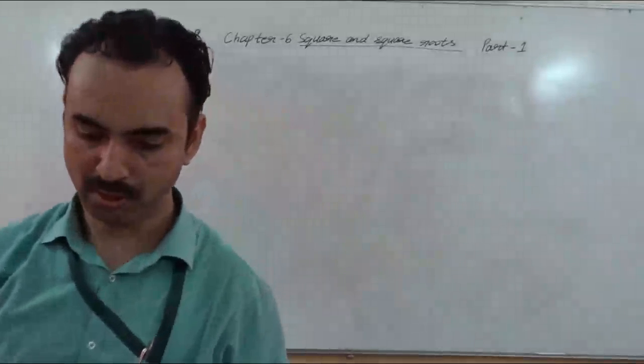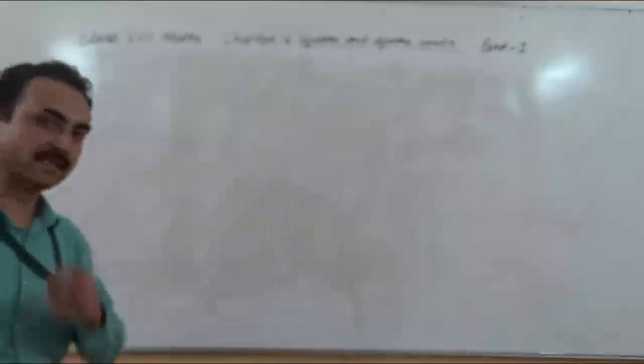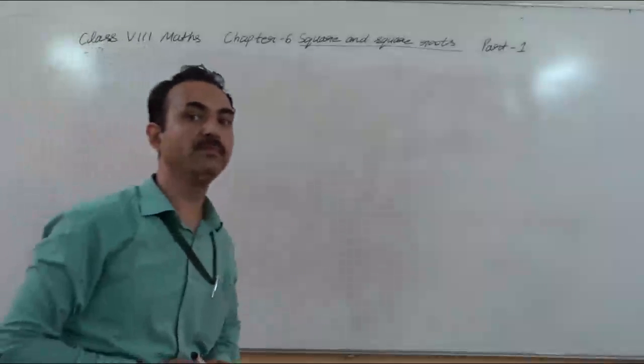Okay, so some more interesting patterns. Now we understand about the patterns.